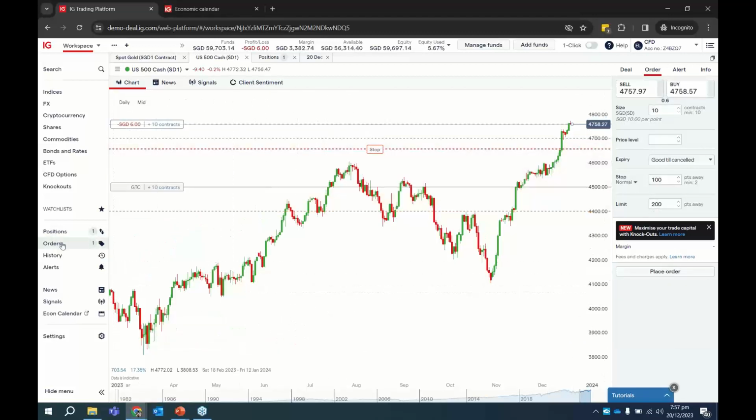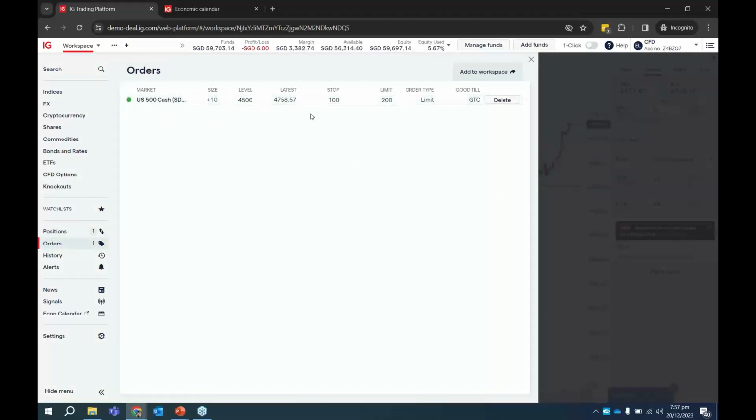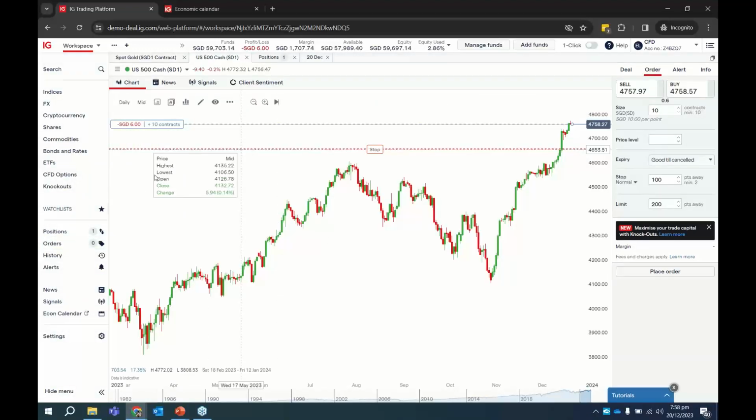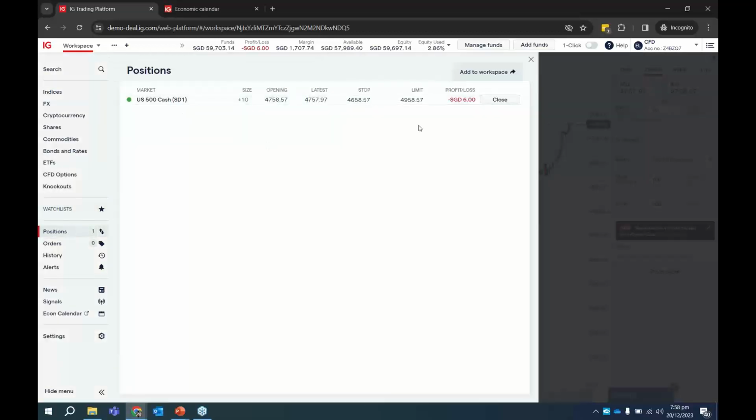Okay, so initially it is an order over here. Once it is filled, this order will be gone. And what happens is that it becomes a live position over here, the positions. You notice that right now, once it's a live position, you will have a floating profit and loss. Again, when it's a live position, you can amend your stop loss and take profit levels.